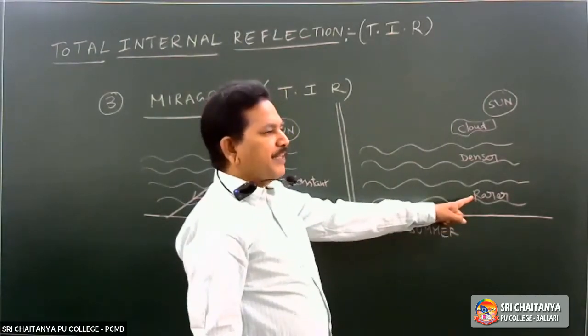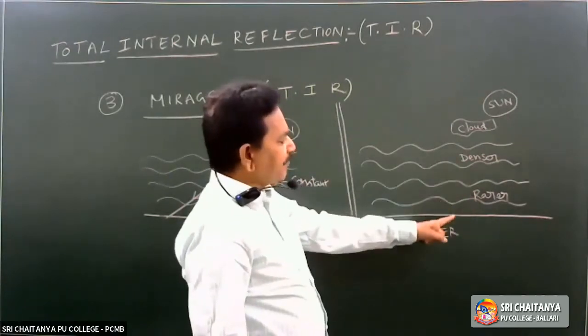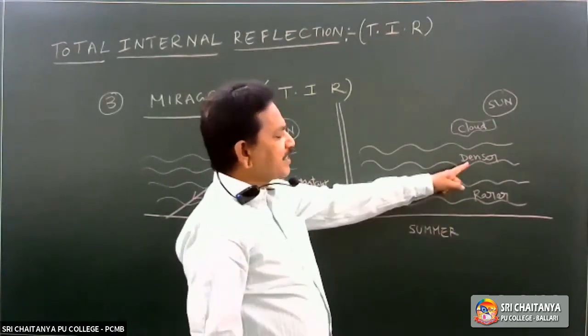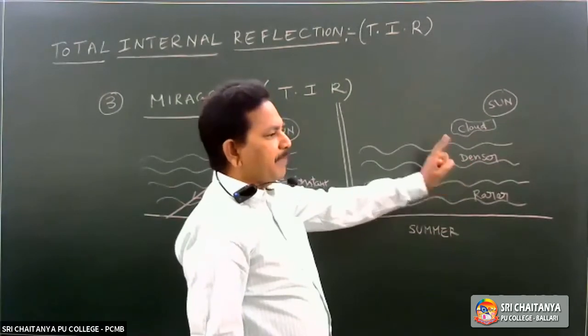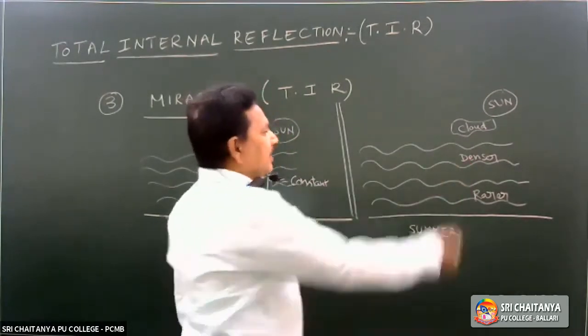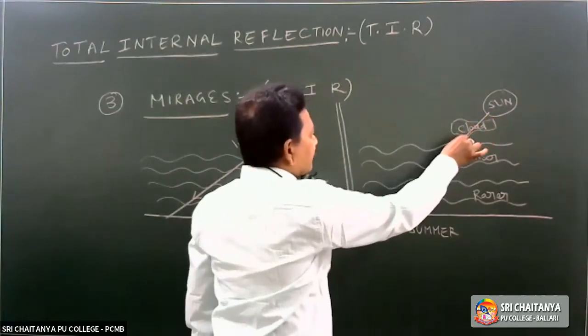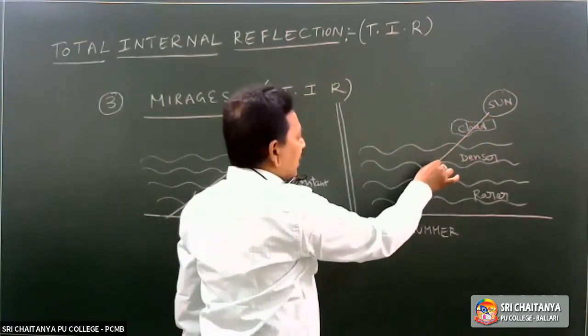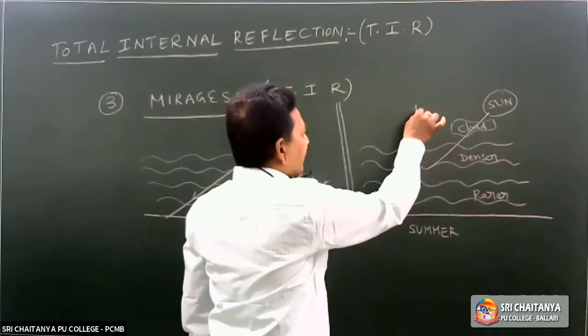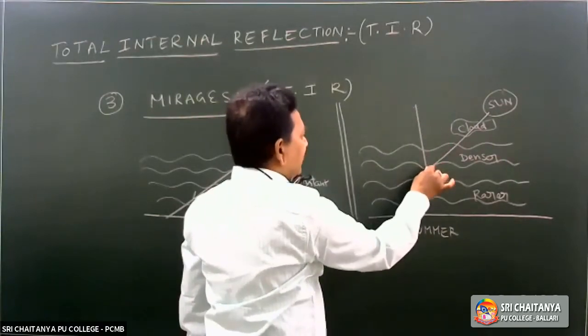The atmosphere which is away from the surface of the earth will act as a denser medium. Now, the light ray from the sun passes through the cloud and falls on the interface. This is the normal.